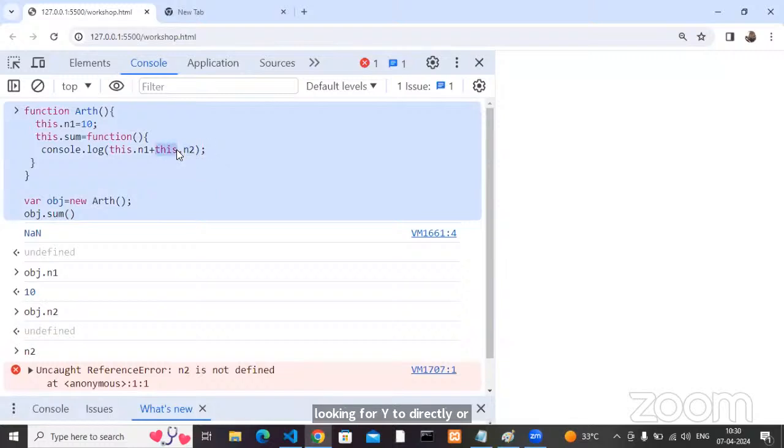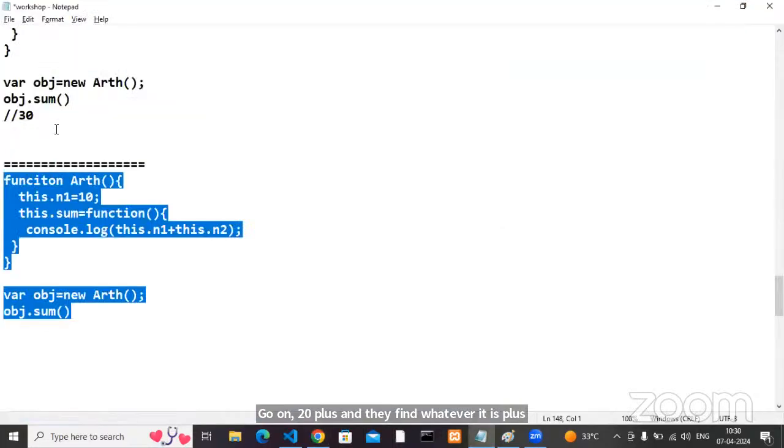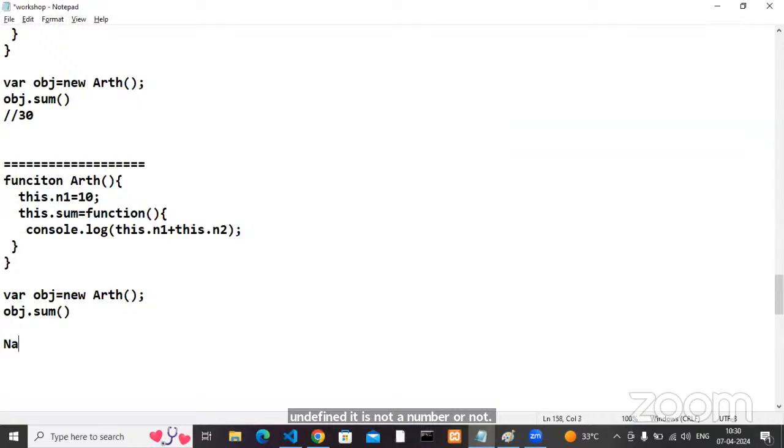Inside the object or not. So is the object present or not? Yes, the object is there, but n2 is not there in the object. In the object, one property is not there. The answer is undefined. So 10 plus undefined, whatever plus undefined, is not a number. So my answer is not a number.